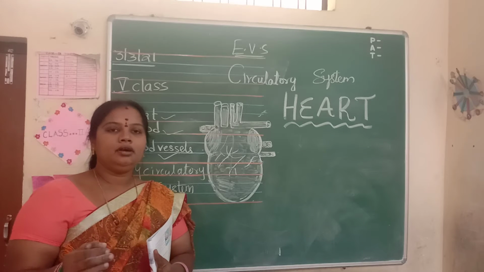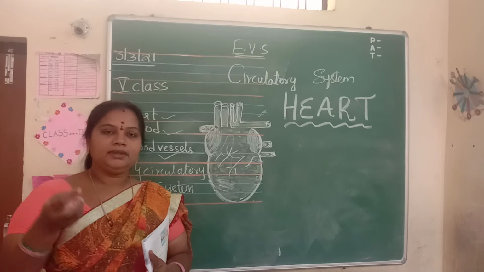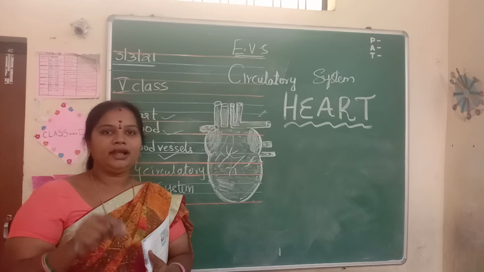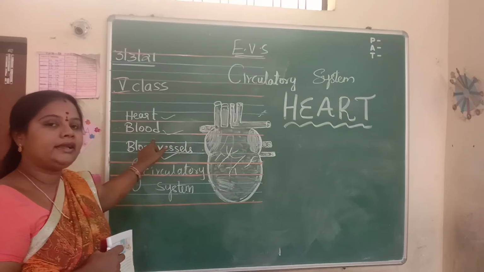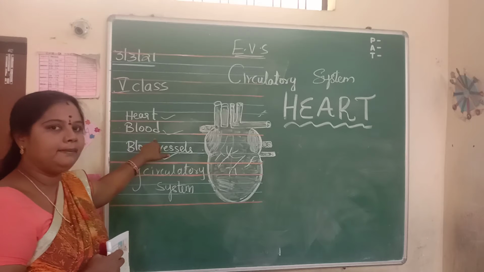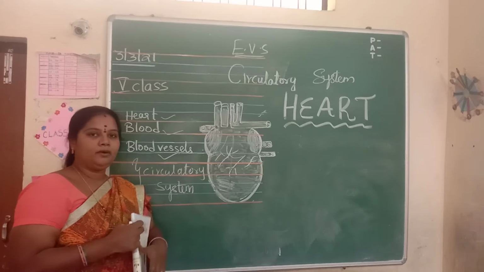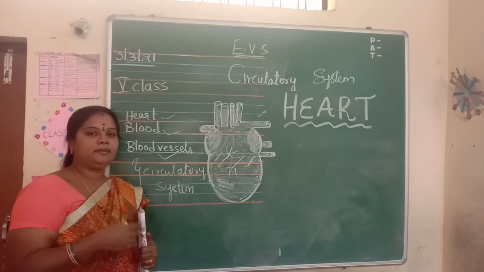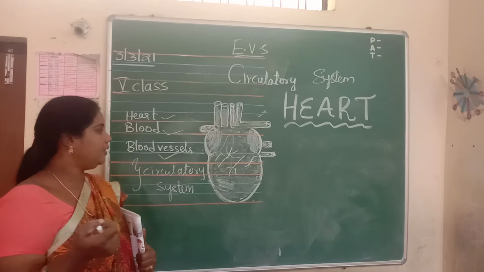Moving. All the organs in our body are in a steady position, which means they are in a fixed place. But one liquid is moving here and there, carrying the oxygen, and that is a red colored liquid. It is called blood. Blood is a red colored liquid which flows in our body. It carries the oxygenated blood to all parts of the body. It is very, very important.